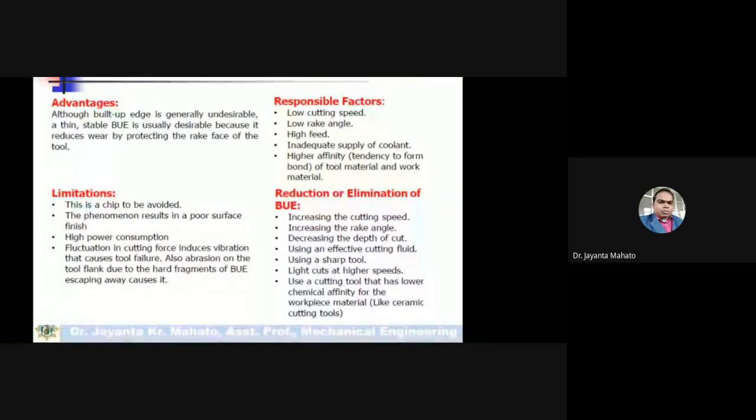Increasing the rake angle, meaning positive rake angle: by increasing the positive rake angle, the chip will flow freely on the surface of the tool face.